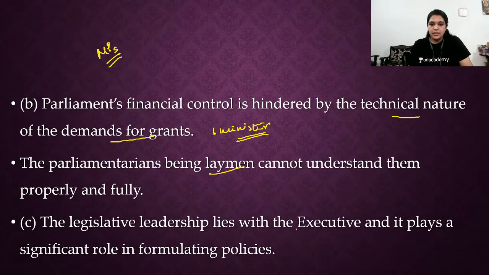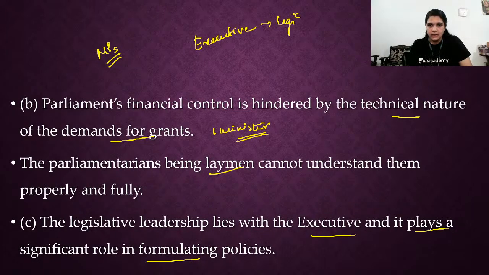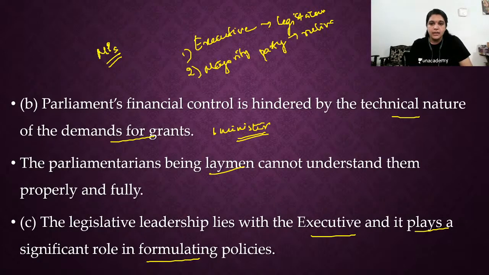The legislative leadership lies with the executive and it plays a significant role in formulating policies. We say that the executive is responsible to the legislature. Yes, fine, so it seems okay. But the majority party is the ruling party. See, will the party act against themselves? No. The majority party will always have the confidence of the Lok Sabha.